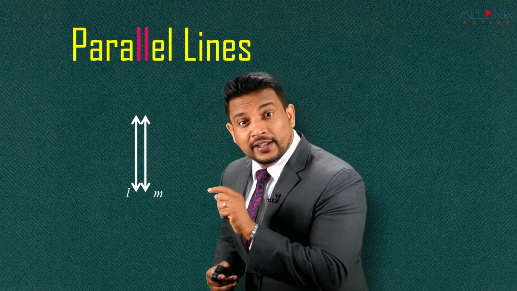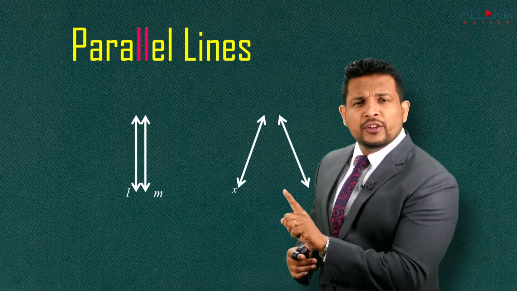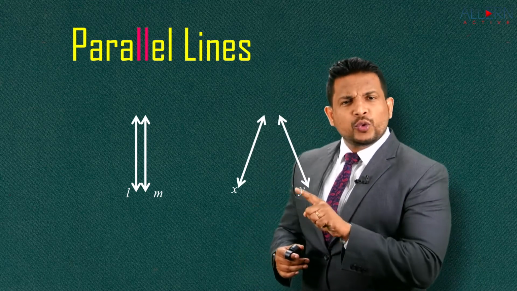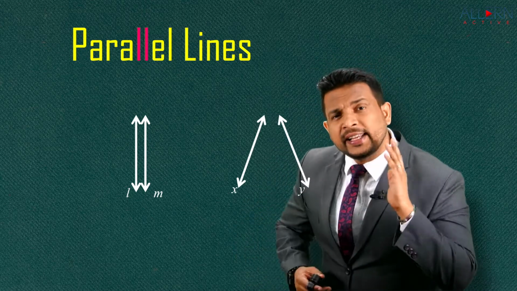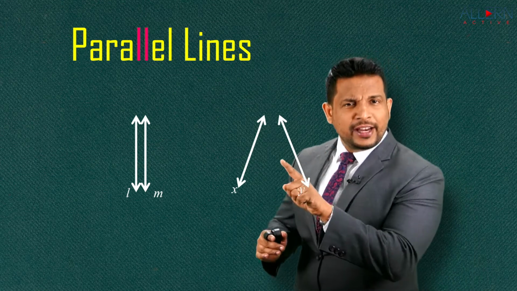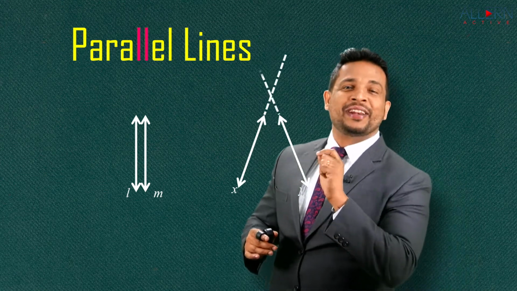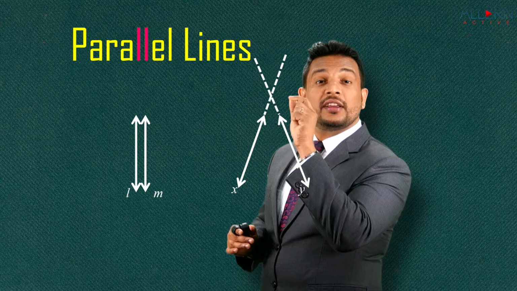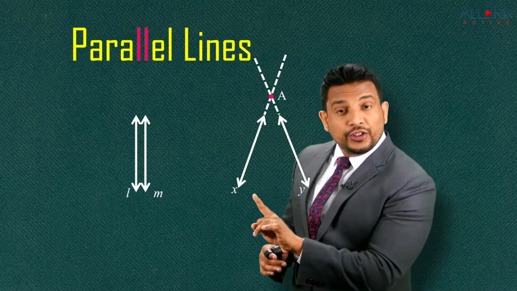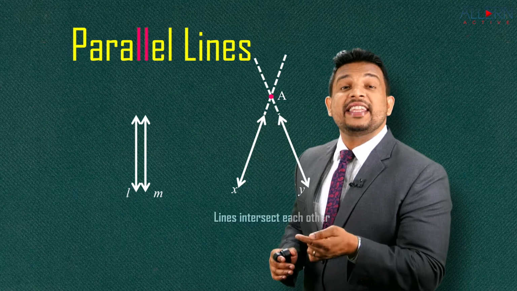These are two lines, and I'm taking two more lines. Observe, one is line X, the other one is line Y. Observe these two lines. Tell me, are these two lines intersecting each other? You will say, no, they are not intersecting each other. But extend these two lines. Now, when you extend them, you'll realize that they intersect each other at a point. Let's say they are intersecting each other at a point A here. So, these two lines, they are intersecting each other.